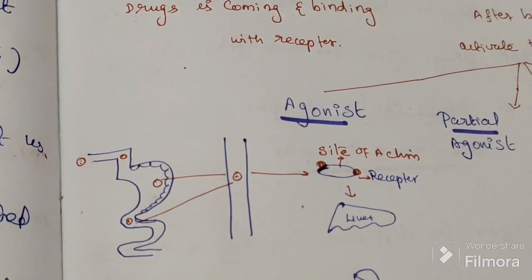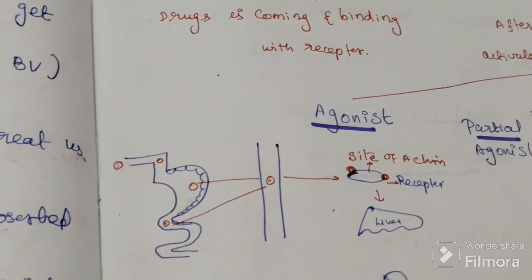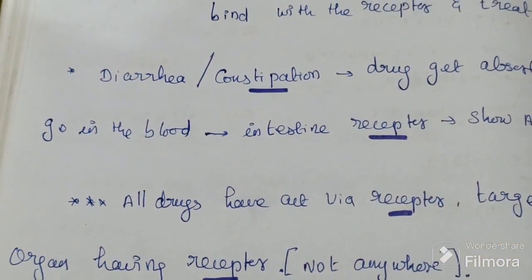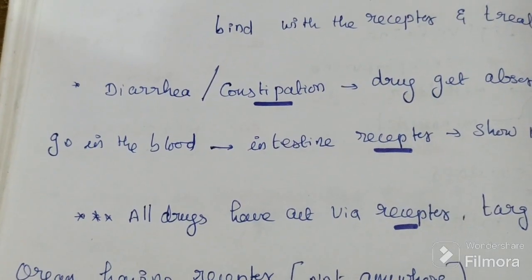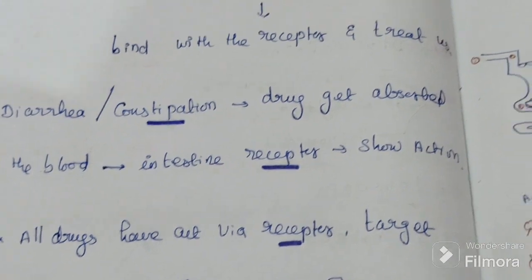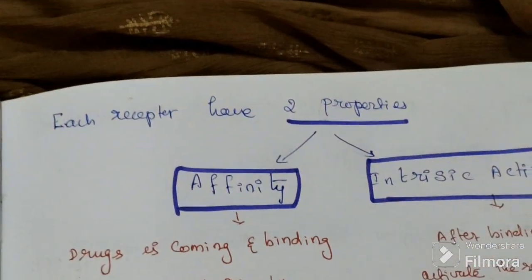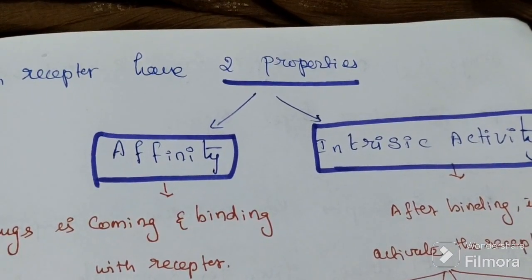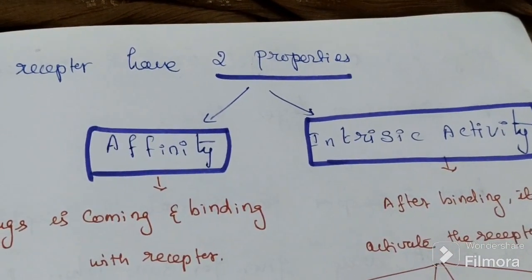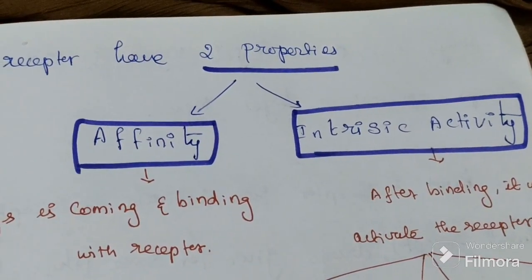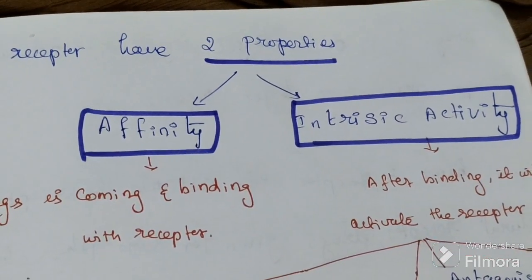So here we will talk about receptors. Pharmacodynamics is all about receptors. Let's understand the receptor, because drugs act via receptors on the target organ. Different drugs have different target organs.